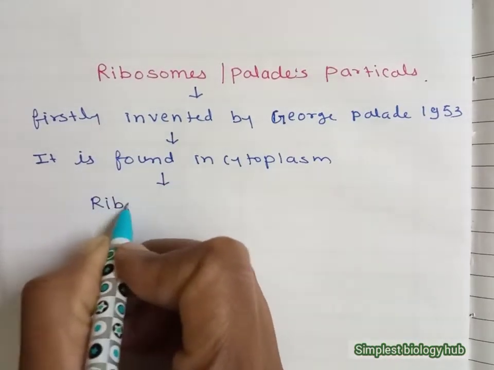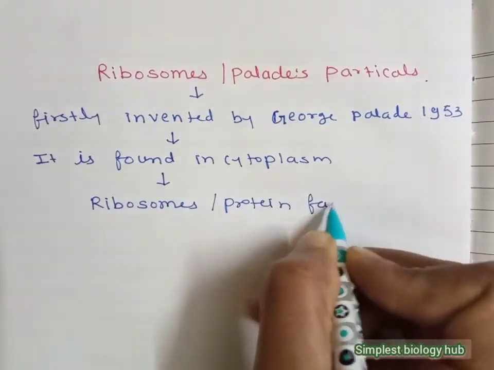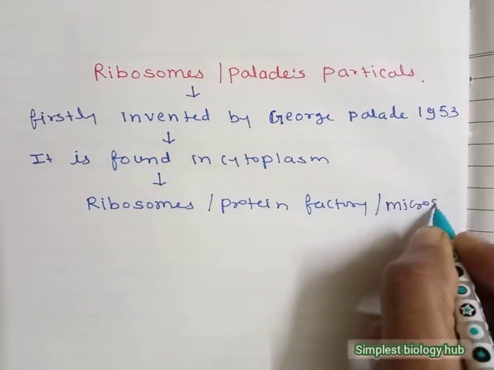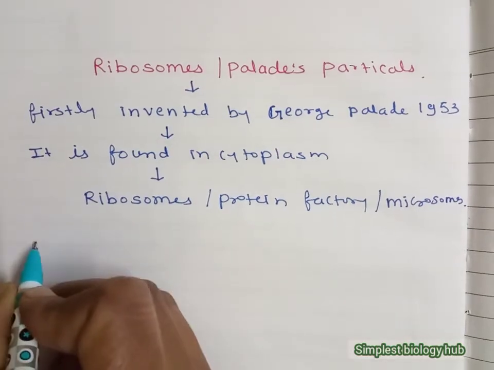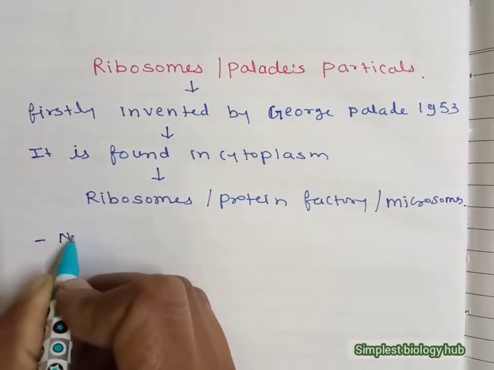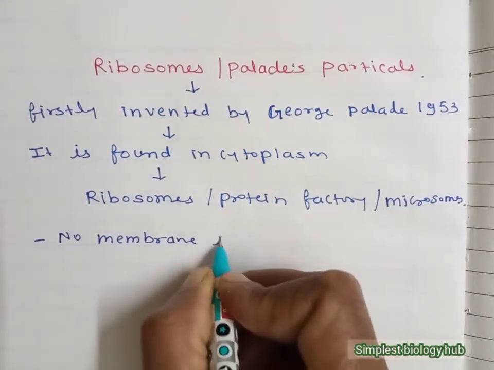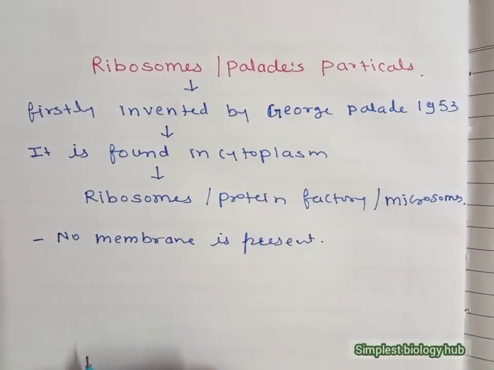Ribosome is also called the protein factory. Initially it was called the microsome. After that, the term ribosome was given to it. It is a non-membrane-bound structure, which means no membrane is present here. Other cell organelles have a membrane around them, but the ribosome does not have any type of membrane around it.